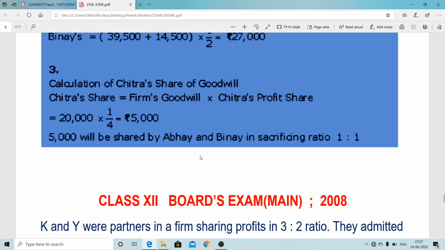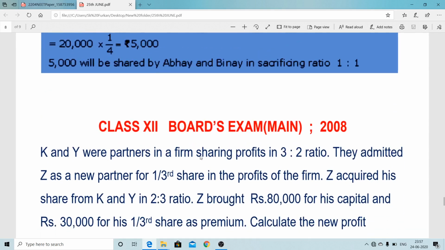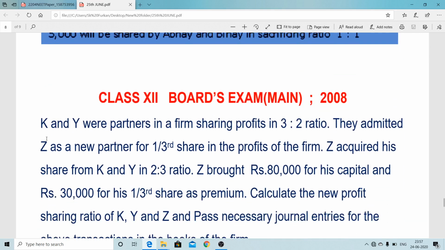So in the year 2008, one simple paper came for 3 marks. Just once I'll see here. This is for self-try purposes. Just shortly I will explain here. K and Y are partners in the profit sharing ratio 3:2. They admitted Z as a new partner for 1/3 share of profit.